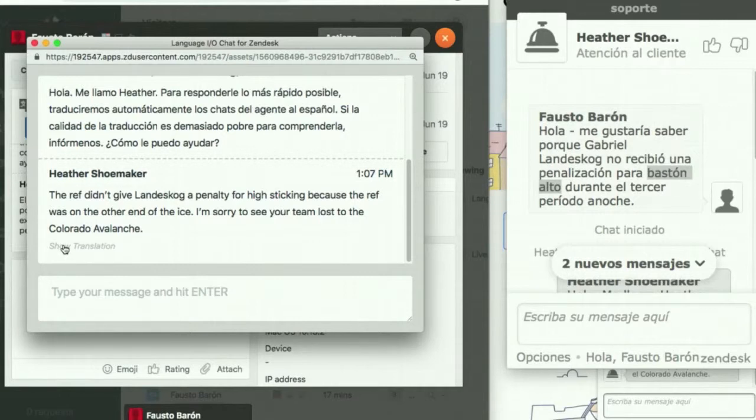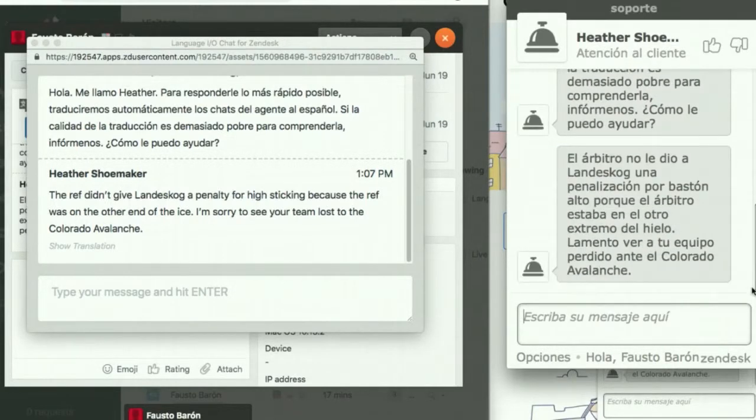Fausto sees the agent's response in Spanish, with the term high sticking properly translated back into bastón alto. We can go on like this forever, with Language.io translating between the two parties, but let's wrap it up.